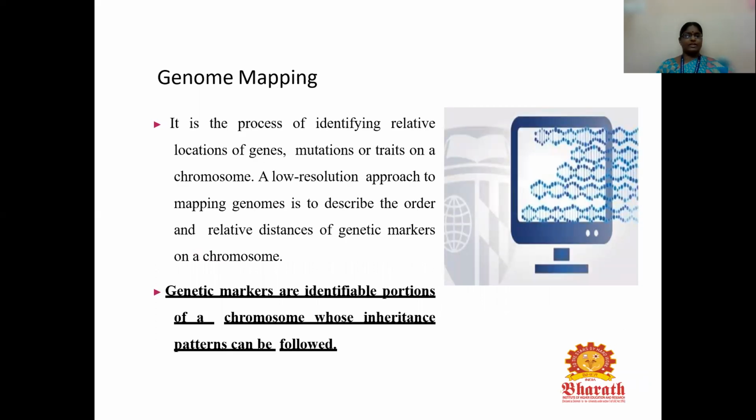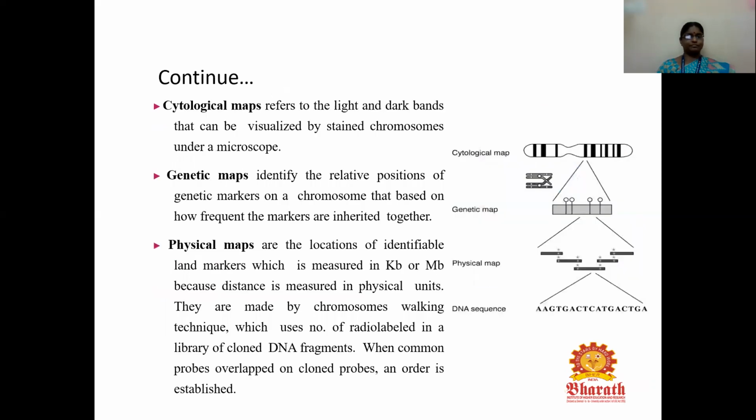Genome mapping is also very important. It is the process of identifying relative locations of genes, mutations, or traits on a chromosome. A low resolution approach to mapping genomes is to describe the order and relative distances of genetic markers on a chromosome. Genetic markers are also used in genome mapping, which are identifiable portions of a chromosome whose inheritance patterns can be followed. In genome mapping, we also have cytological maps, genetic maps, and physical maps.